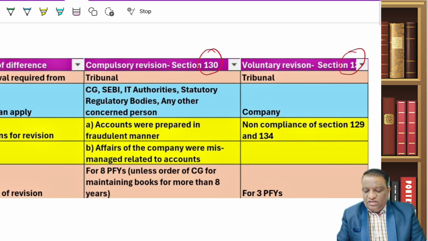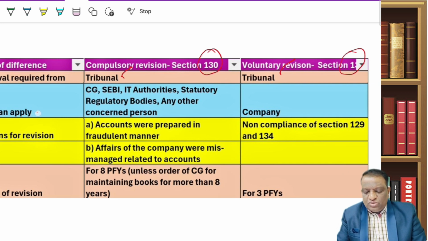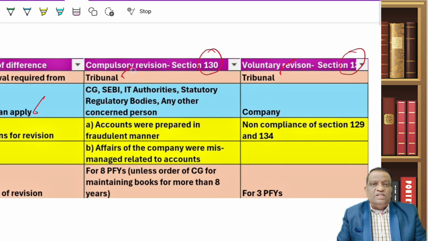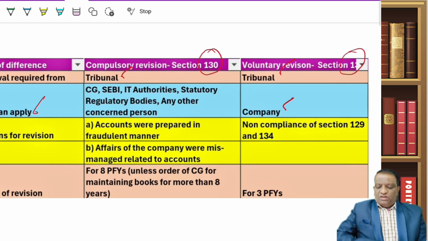Now if you look at it, in both the cases, mind you, whenever you want to revise your financial statements, you can do it only with the approval of the tribunal. So the approving authority is only the tribunal. But the only difference is who is applying to the tribunal. In the case of 130, which we call a compulsory revision, the application is made by the authorities along with the central government. Whereas under 131, it is the company which is making an application to the tribunal.